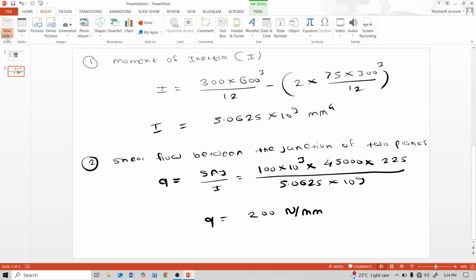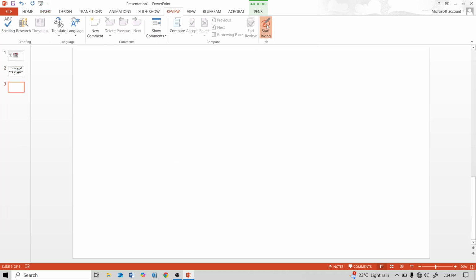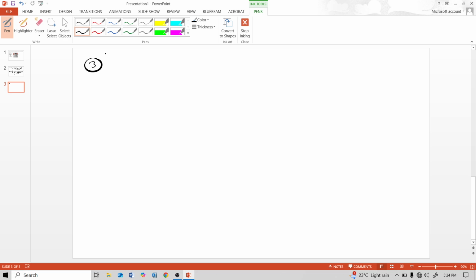And the next, third step is to find the pitch distance or spacing. Let P be the spacing or pitch. The strength of one nail is the shear flow multiplied by the spacing.